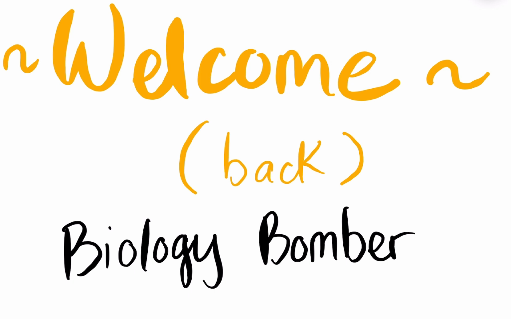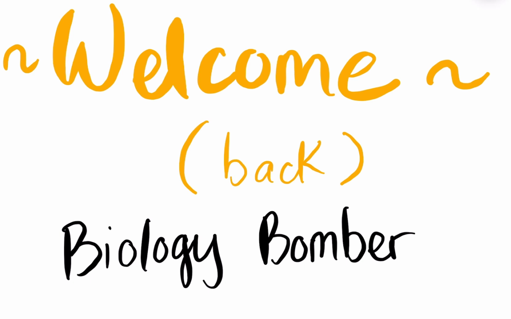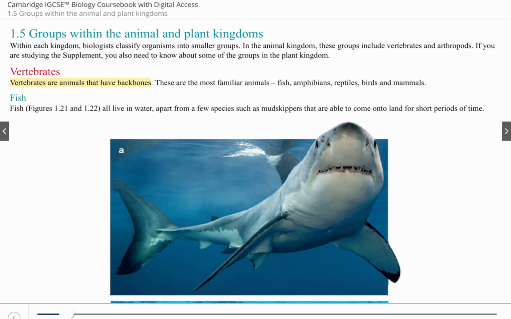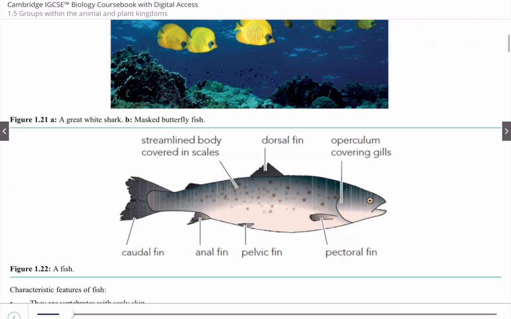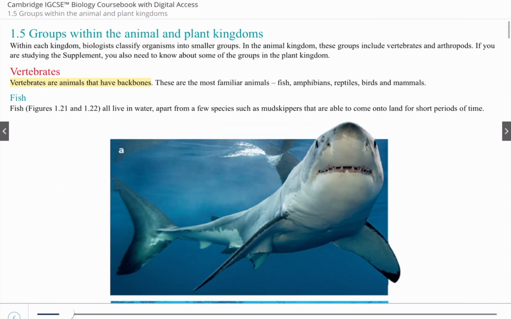If you have a notebook, please take it out and be ready to learn, because it will be a hard unit. Thanks to the Cambridge IGCSE Biology Coursebook, I am able to show you these units, and yeah, I bought it.